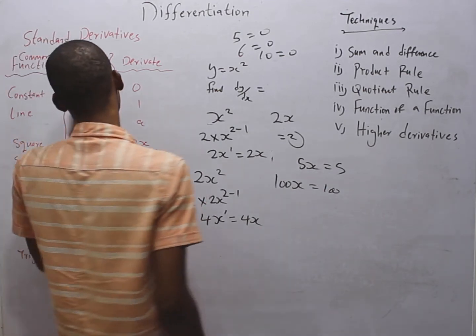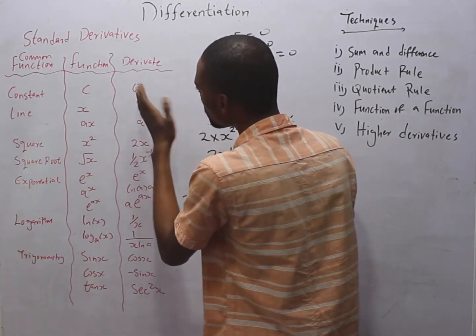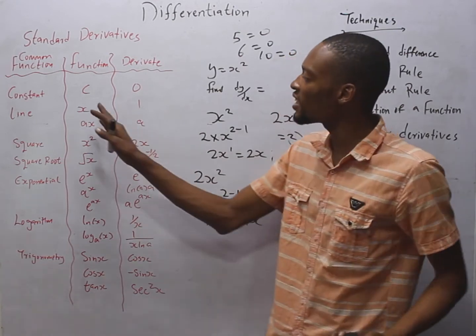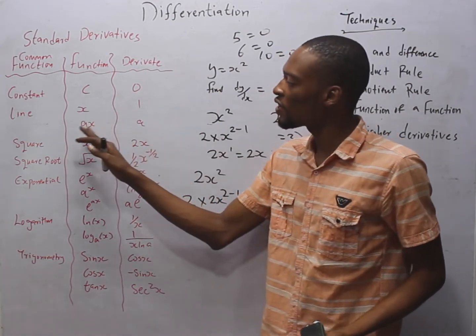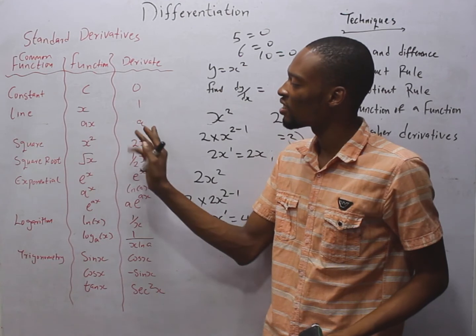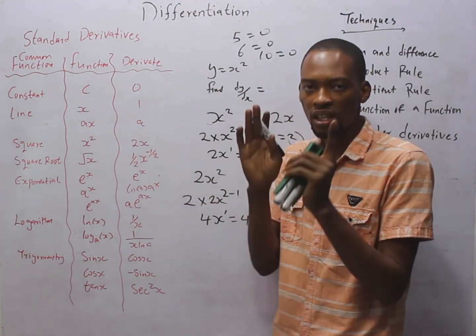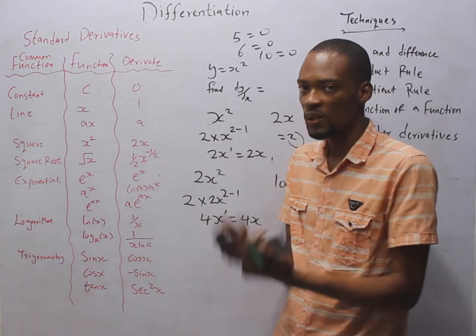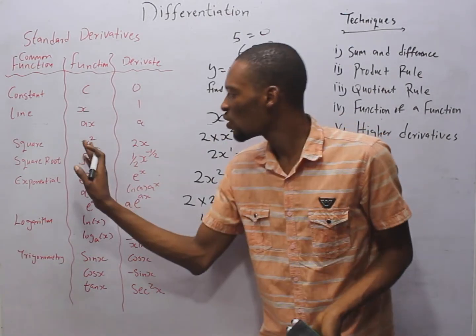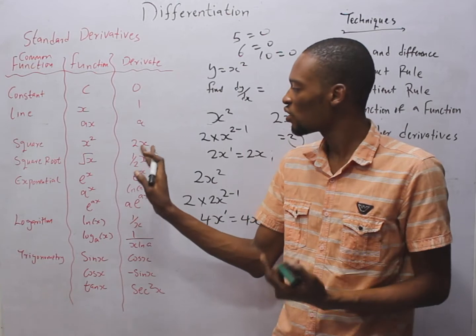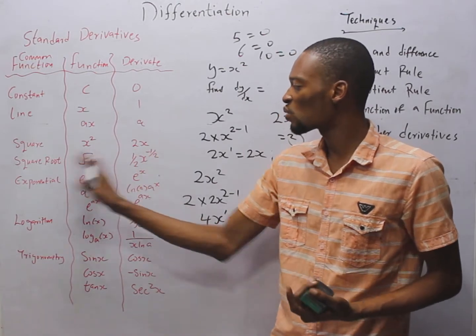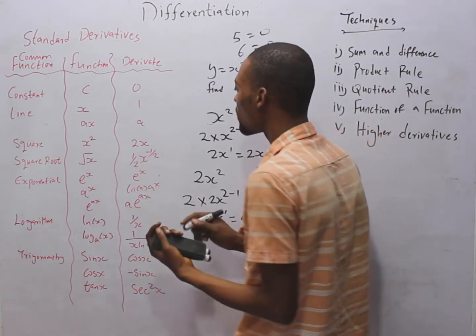So far, if I say differentiate a constant like 5, you get 0. When you differentiate s, you get 1. When you differentiate a constant with s, you get the constant. When you differentiate 1000s, you get 1000. Differentiate s squared, you get 2s. And how about square root? It follows the same pattern.